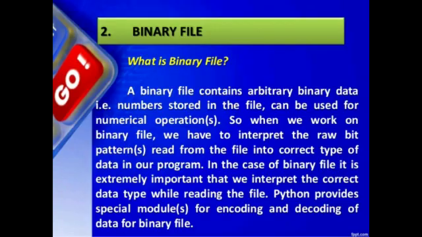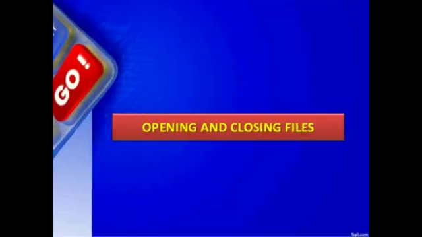So, in Python, we have two types of files, binary file and text file. A text file has one EOL character for each and every line. A binary file doesn't have any such special characters. And a binary file is faster than a text file.